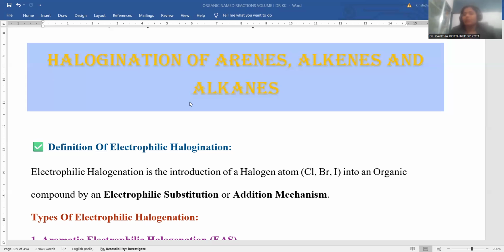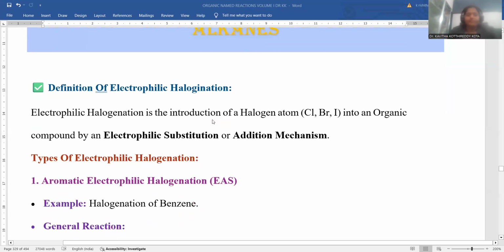The topic we are discussing in this session is retrieved from the Textbook of Organic Named Reactions, authored by Dr. Kavita Kottireddy Kota. Let me introduce halogenation of arenes, alkenes and alkanes.